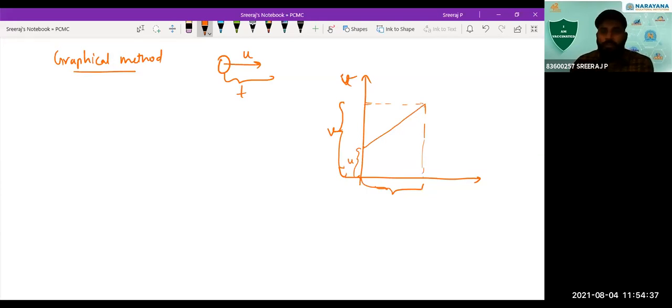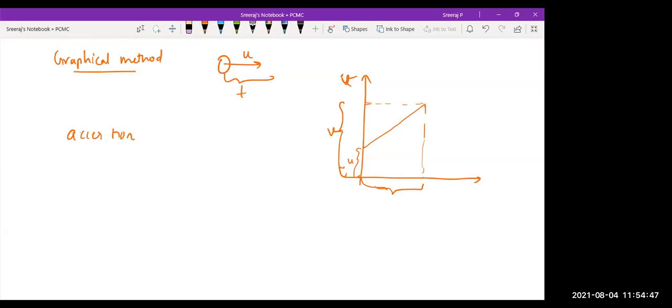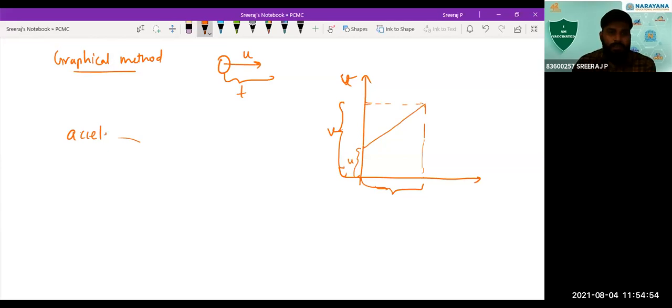So now, from a velocity time graph, how do you find acceleration? Slope, sir. Slope of the graph. Yes, exactly, very good. So acceleration from a velocity time graph is given by the slope of the velocity time graph.